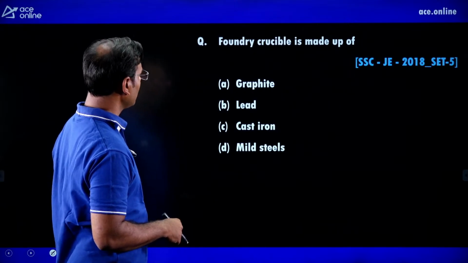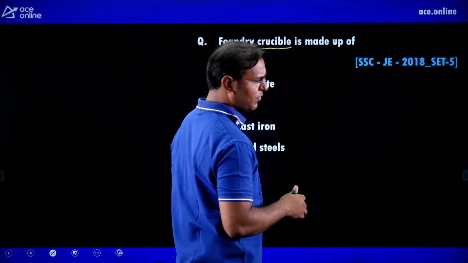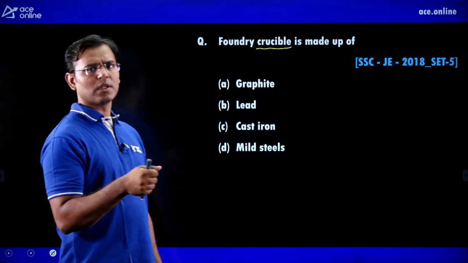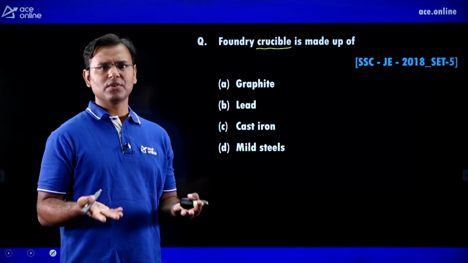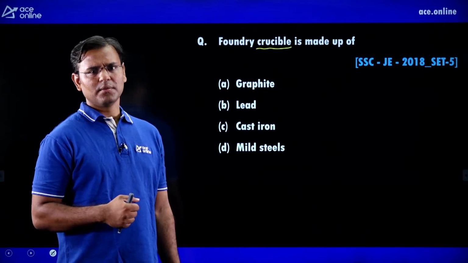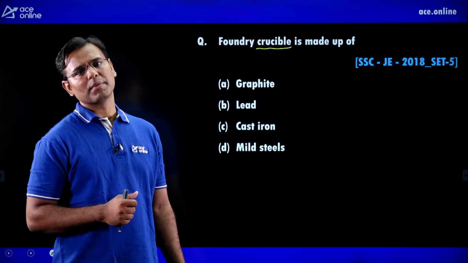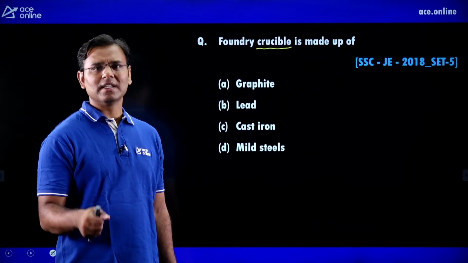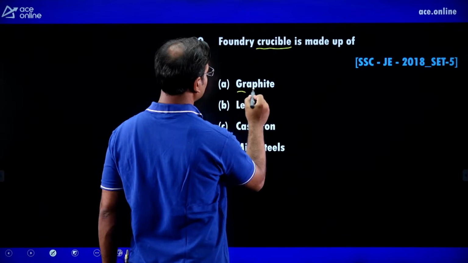Next, foundry crucible is made up of. Foundry crucible means, guys, we are always telling that we are pouring the molten metal, but what device are we using to pour the molten metal? In which device are we collecting that molten metal? There is one jug, one mug, in which we collect the molten metal, and that is made of graphite.